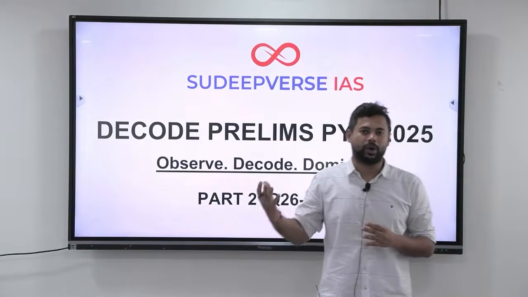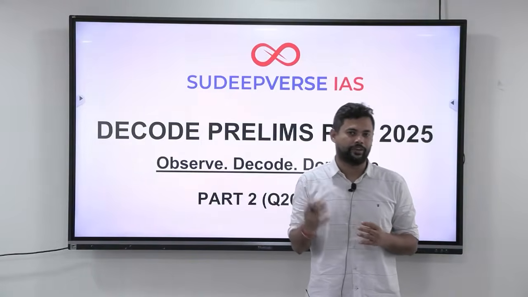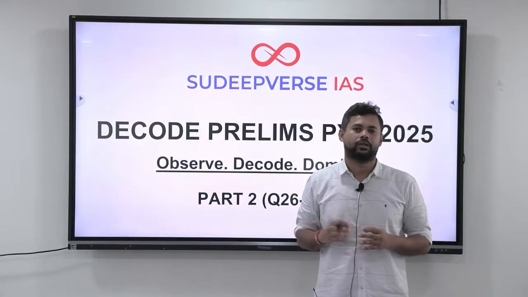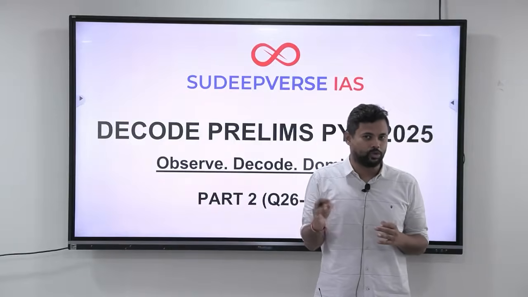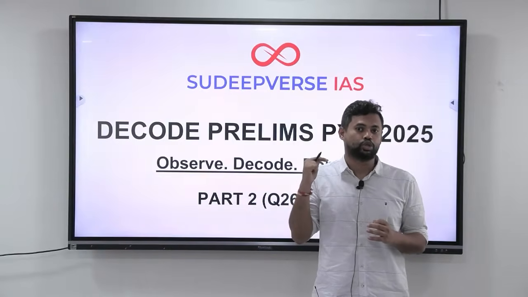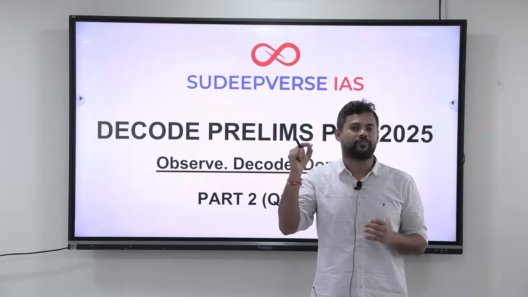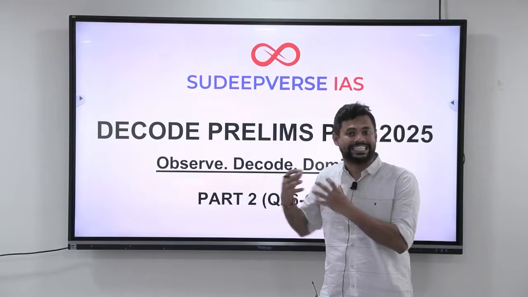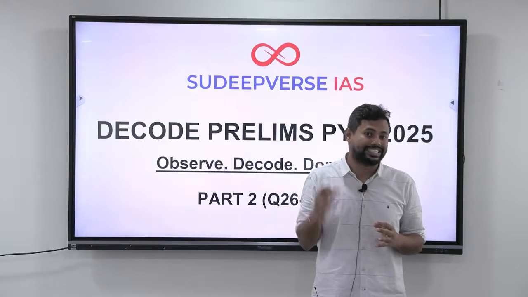In episode 1, we did question number 1 to 25. In this episode, we are going to do question number 26 to question number 50. Now understand that Decode Prelims PYQ is not just about knowledge, it is about trying to deduce the answers on those topics that come beyond the scope of any books. So please make sure that you develop those skills and lines of thought that we discuss when we take every question and discuss in detail.